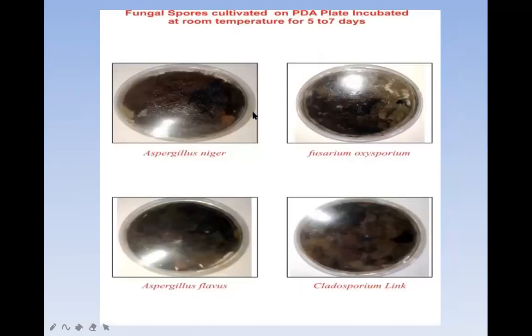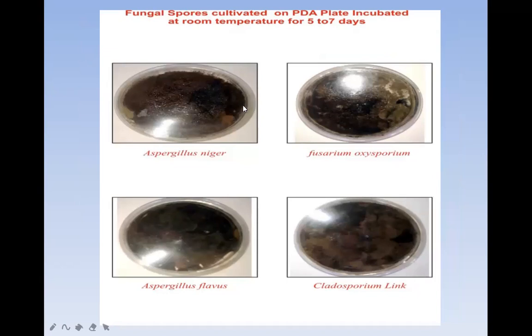See here, what happens in the next method? This is the petri plate exposure method. In this petri plate, there is a medium, that is potato dextrose agar, PDA medium. These are fungal spores cultivated on PDA. The plate is incubated at room temperature for 5 to 7 days.